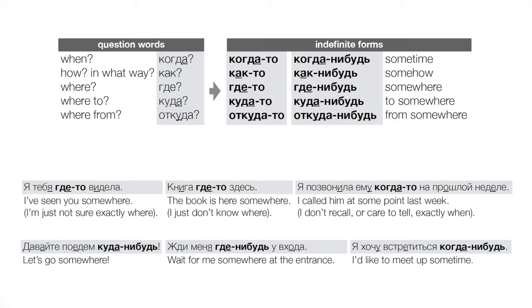Finally, я позвонила ему когда-то на прошлой неделе. Okay, I called him at some point last week. Okay, so this call took place. This is a thing. We know that it happened. We know that at some point it happened, right? But we either don't know when or we're choosing not to give specifics, right? So we use когда-то, and again, the verb here is past tense.